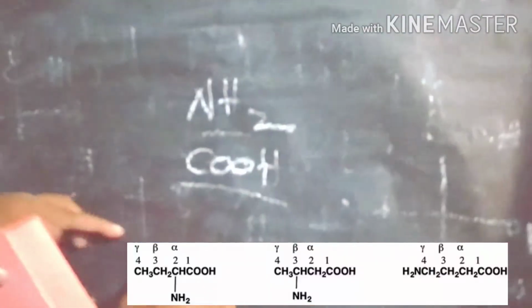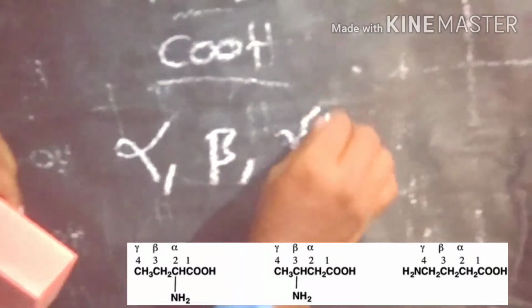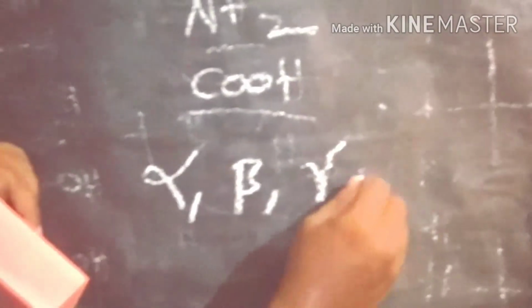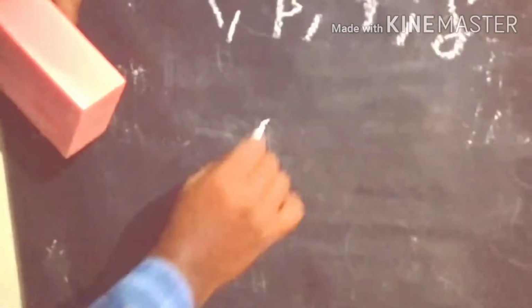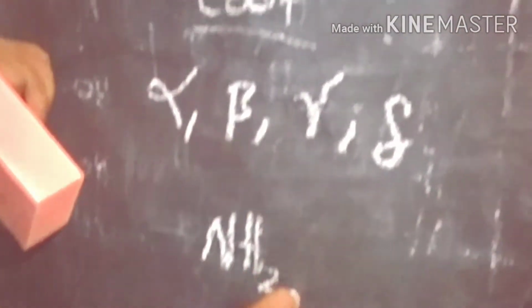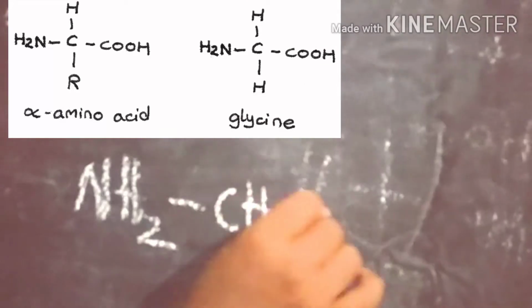Generally, amino acids are further classified into 4 types: alpha amino acids, beta amino acids, gamma amino acids and delta amino acids. A general example of an amino acid is a molecule containing an amino and an acid group.